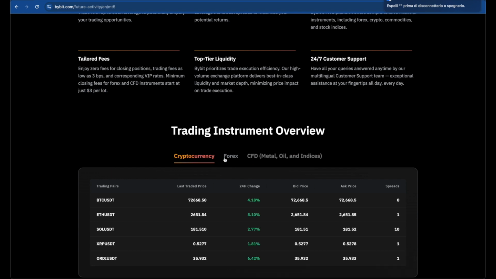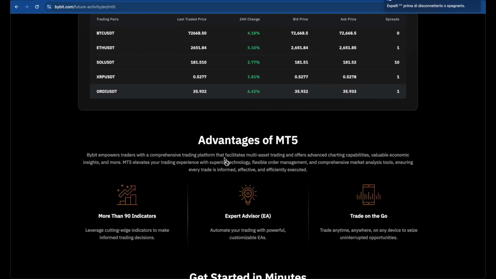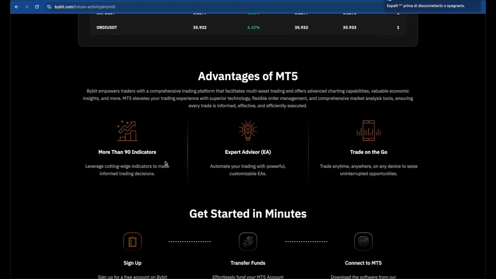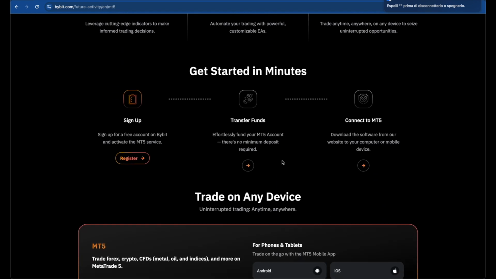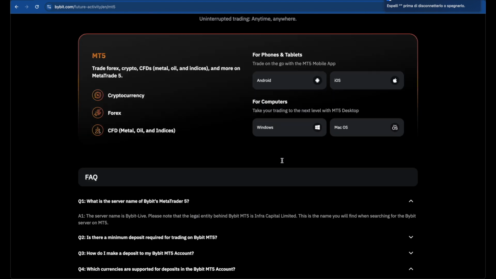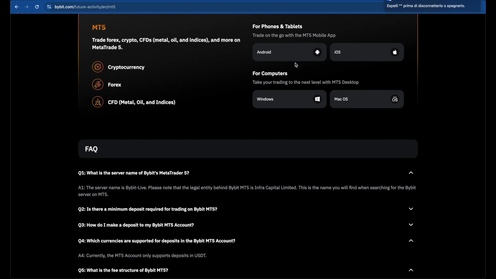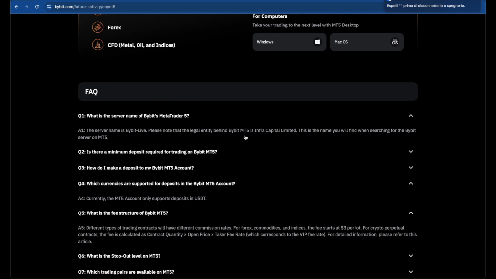For cryptos, guys, we just use the cryptos of BYBIT. We have the possibility to connect 90 plus indicators and also expert advisors in our account. Of course, we can download MetaTrader 5 from the Android Play Store, Windows or Mac iOS.